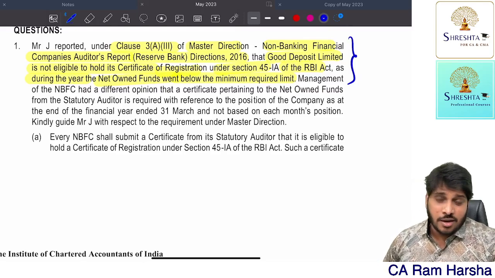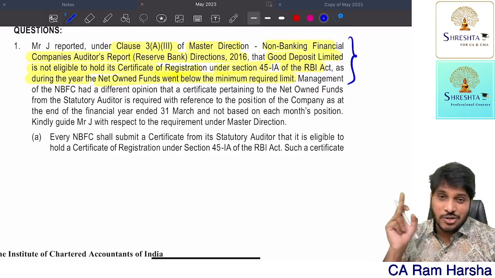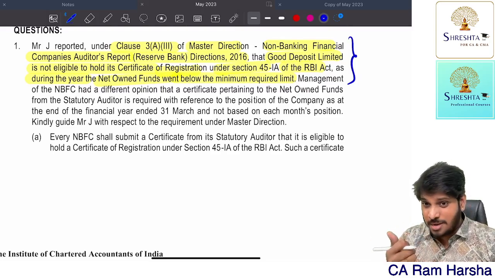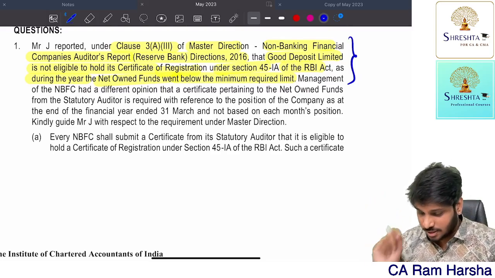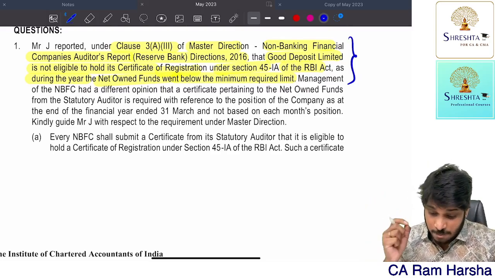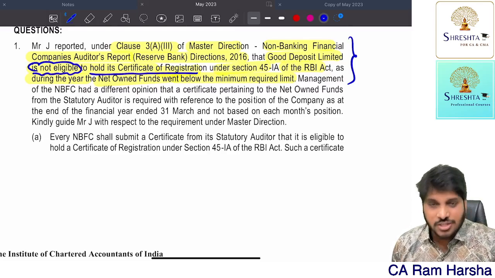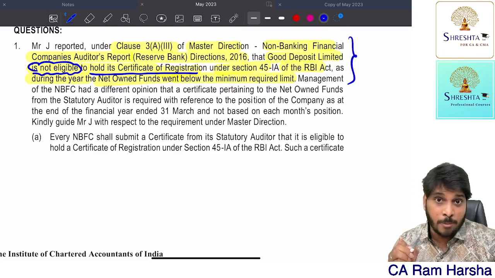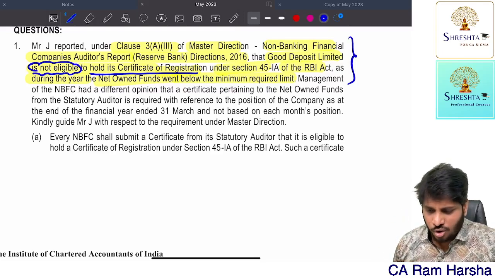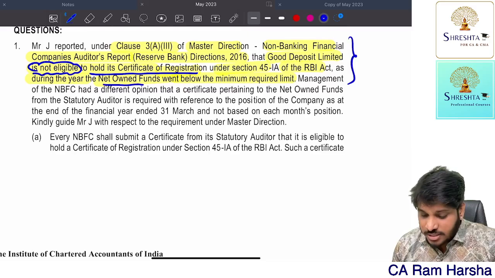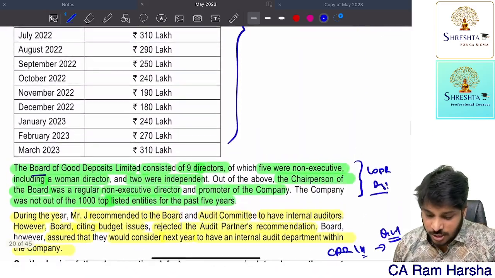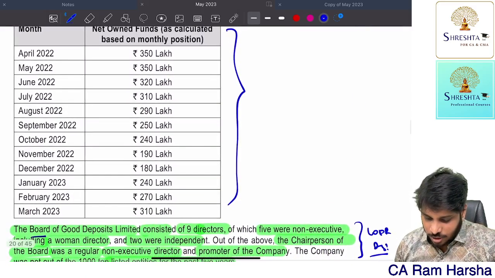You know what the NBFC audit report directions are? Again, you need to watch that marathon video or amendments video where I have covered NBFC in depth. So the auditor has mentioned that the company is not eligible to hold certificate of registration because net owned funds went below the minimum required limit.